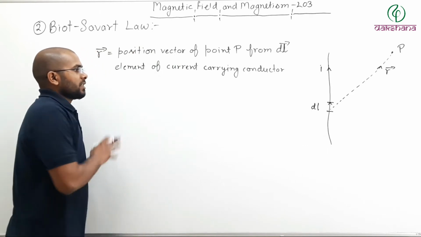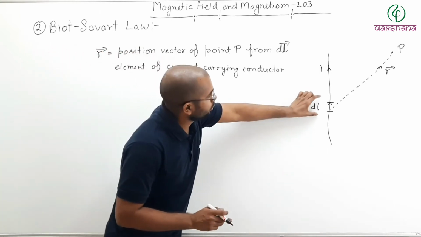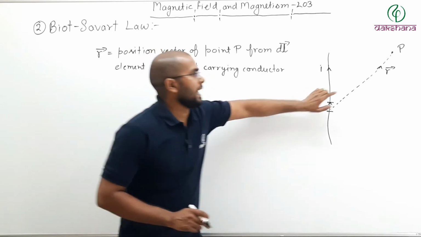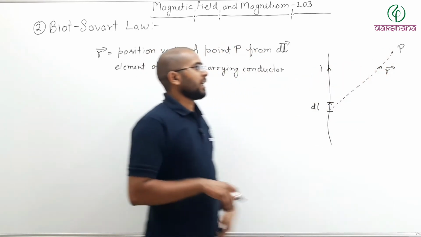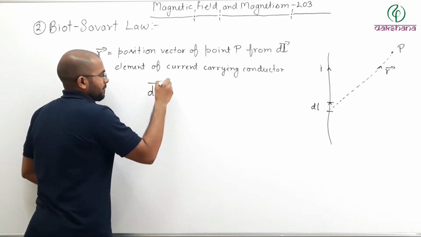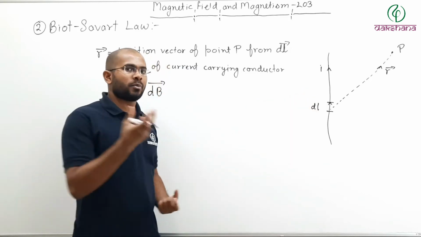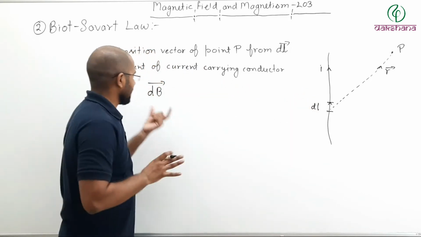Now, if this is your position vector, then the magnetic field due to this dl at this point can be written as dB, because since this is a small section, the magnetic field produced by it is also taken as small, dB.